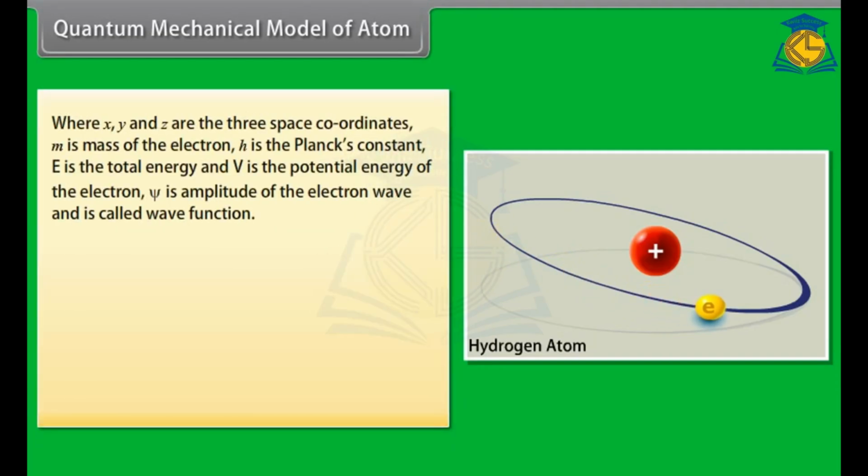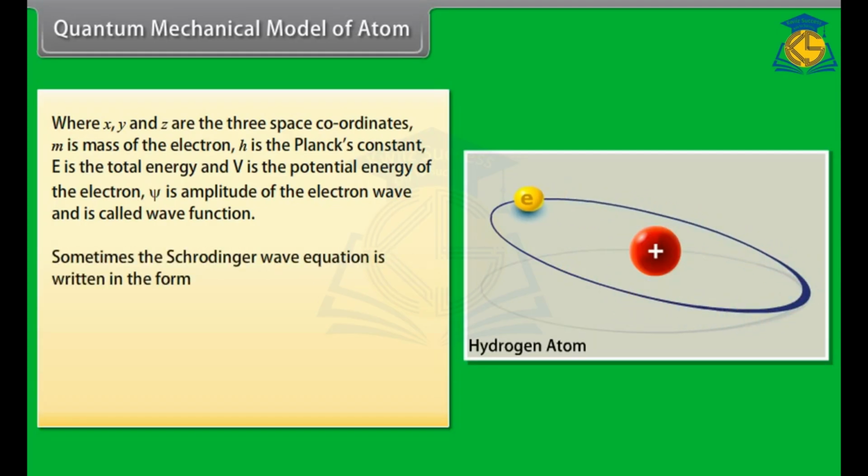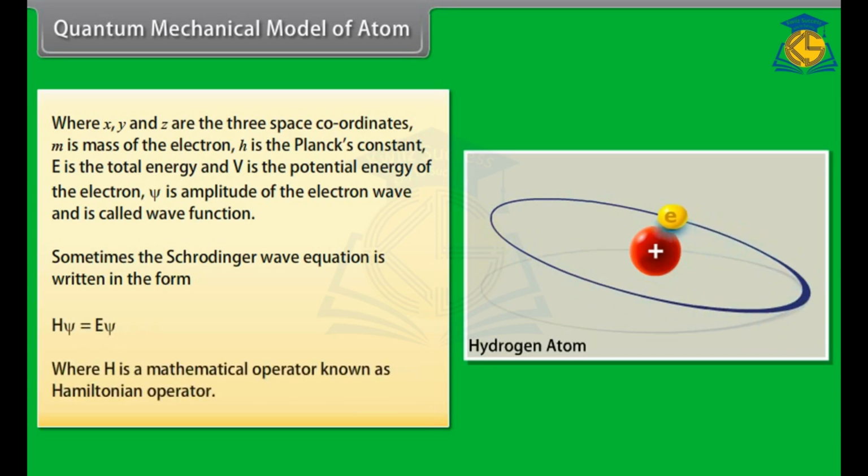equation, where x, y, and z are the three space coordinates. m is the mass of the electron, h is Planck's constant, E is the total energy, and V is the potential energy of the electron. ψ is the amplitude of the electron wave and is called the wave function. Sometimes the Schrödinger wave equation is written in the form Hψ = Eψ, where H is a mathematical operator known as the Hamiltonian operator.